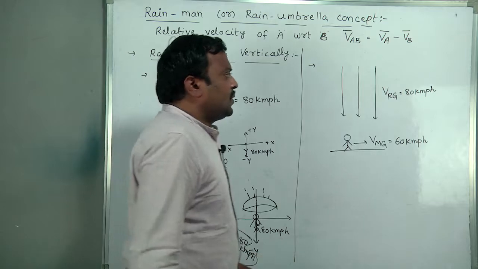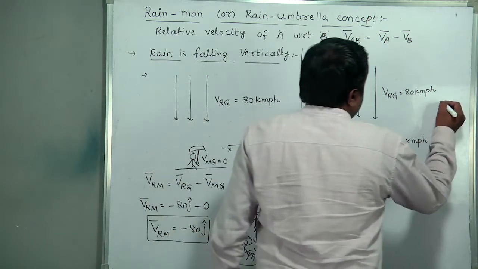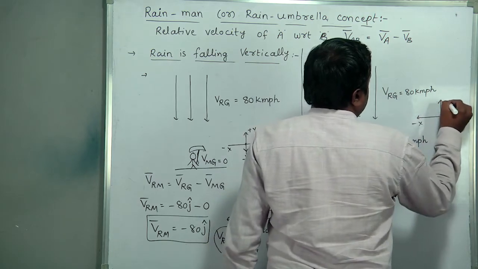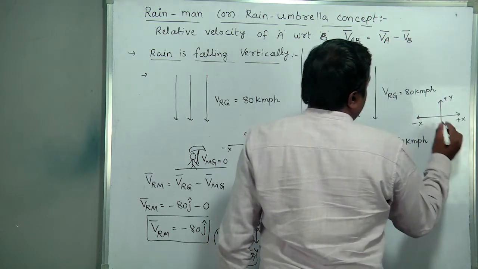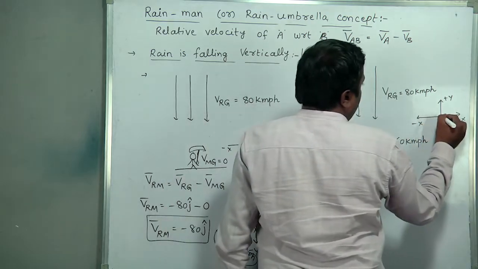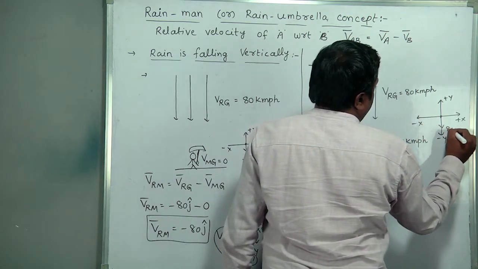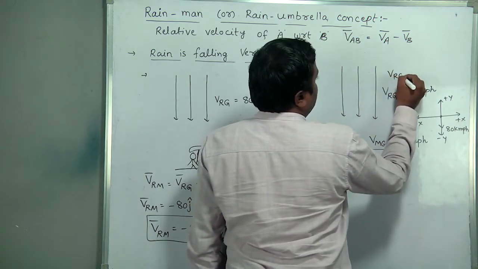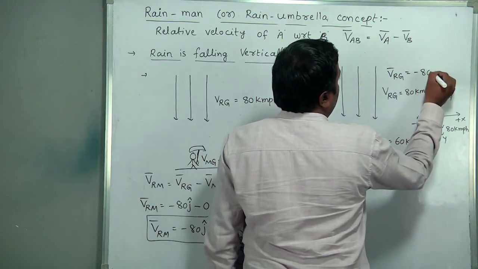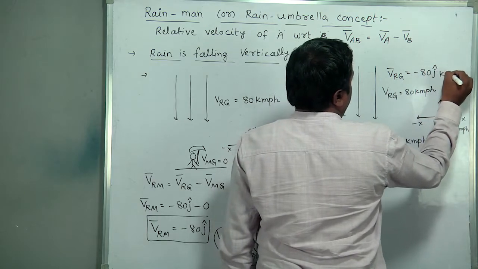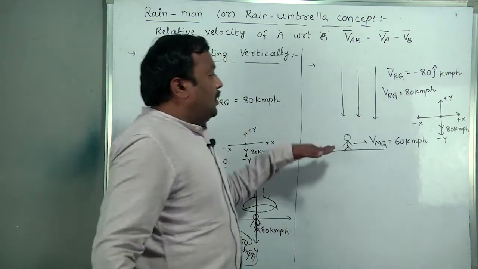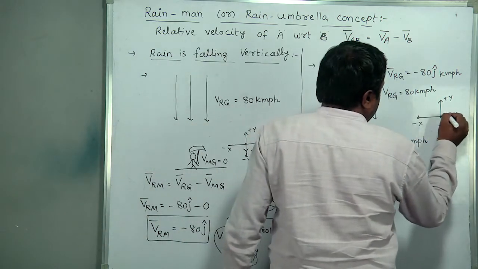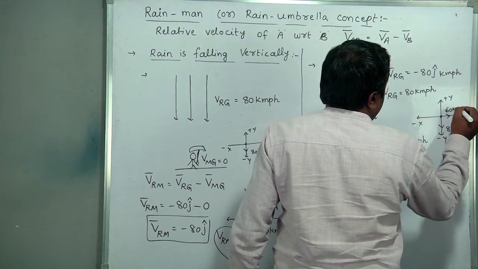In this you see. So final thing, draw this diagram, plus x, minus x, here it is plus y, minus y. Rain is falling vertically downward, meaning along the negative y-axis 80 kmph. In vector form, velocity of rain with respect to ground is minus 80 j cap kmph. Okay. The person is moving along horizontal, that is in the positive x-axis. This value is given as 60 kmph.